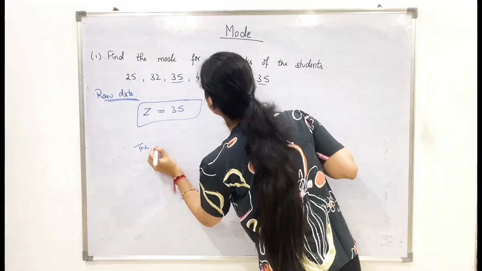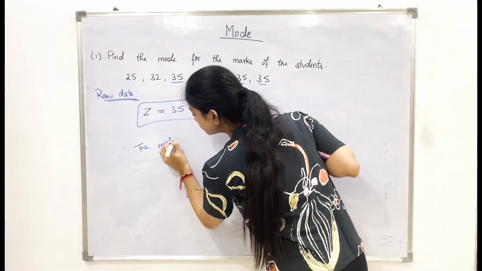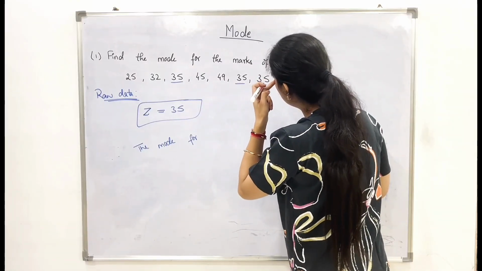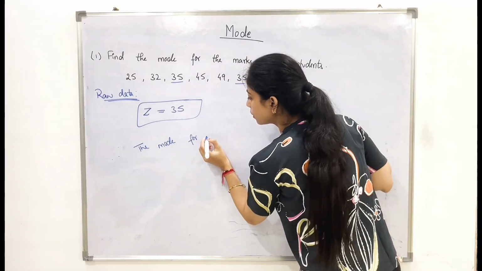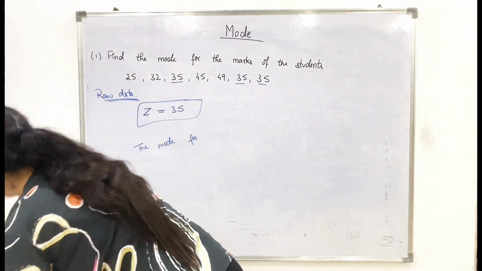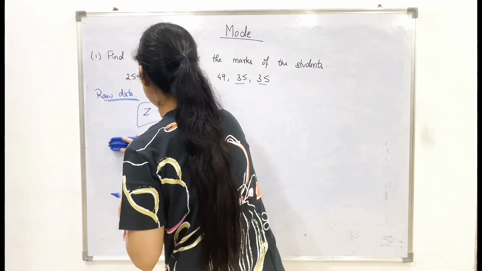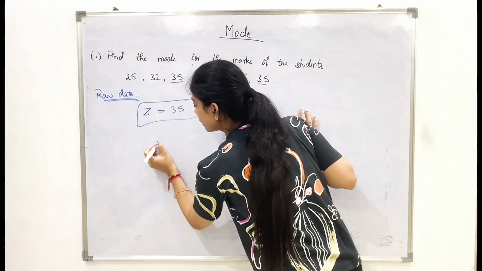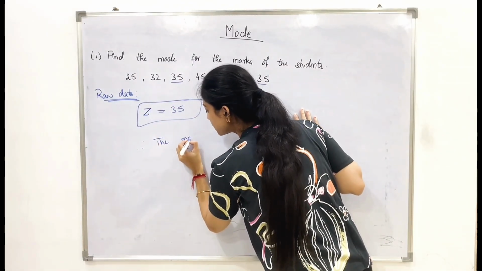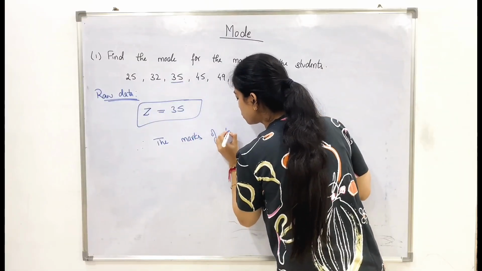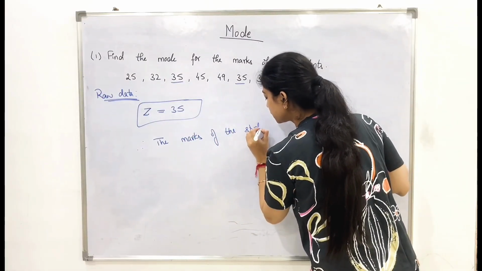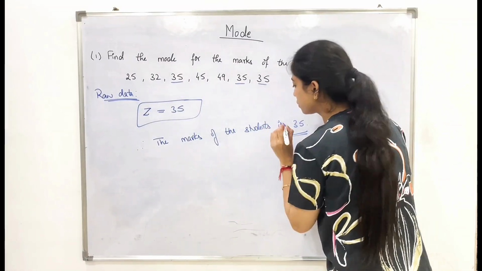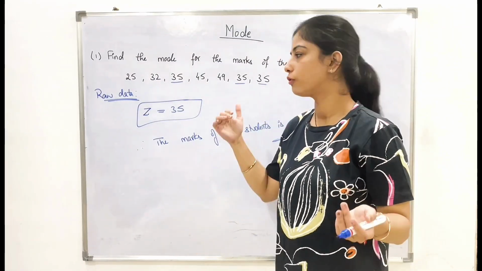The mode of the marks of the students is 35. So this is how the conclusion needs to be given for this particular example.